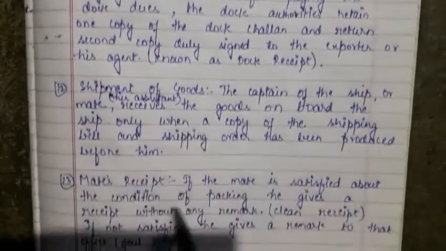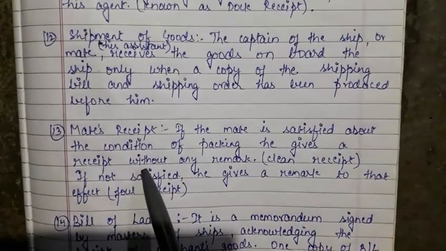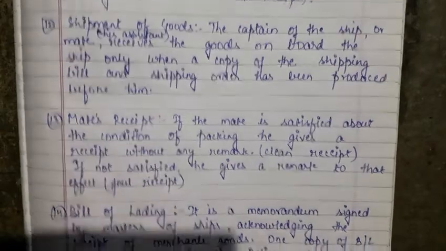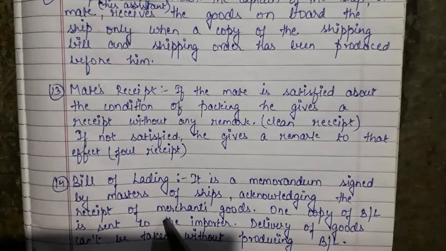Then they have to provide for the shipment of the goods. They have to make the assistant of the captain of the ship check that all the goods are in proper condition, and that is the mate's receipt. And then finally they have to take the bill of lading and send it to the importer for the delivery of the goods.